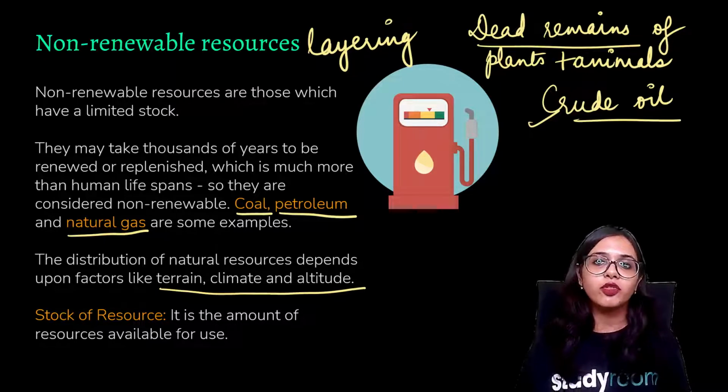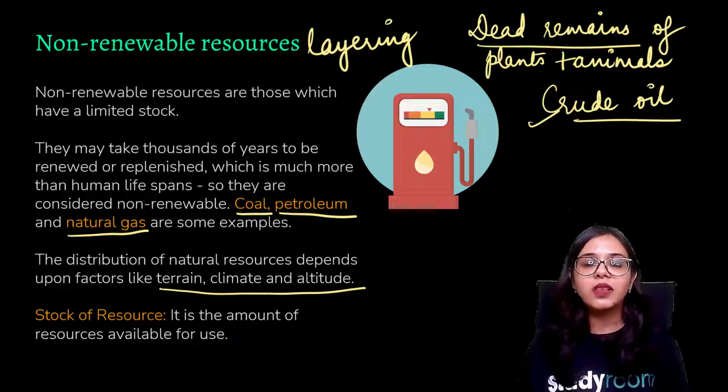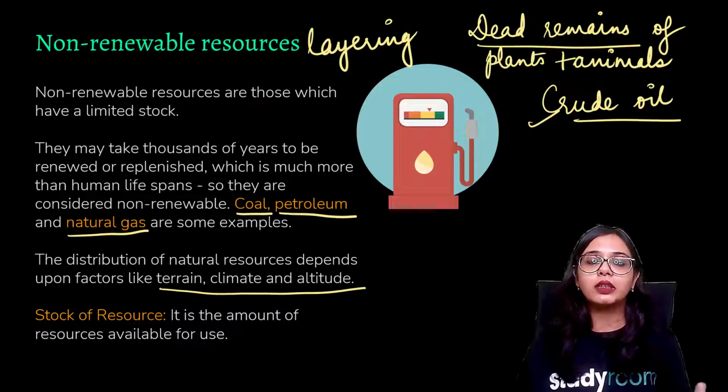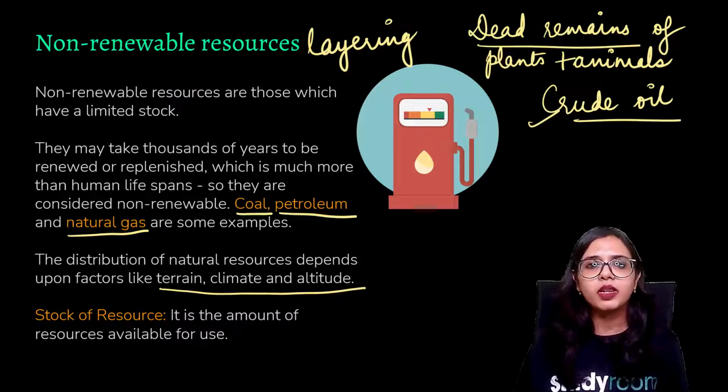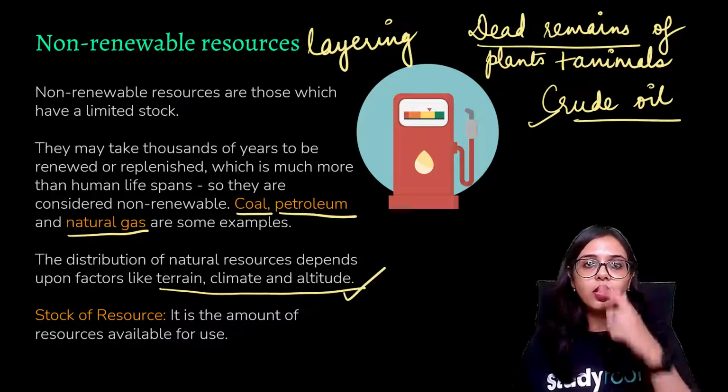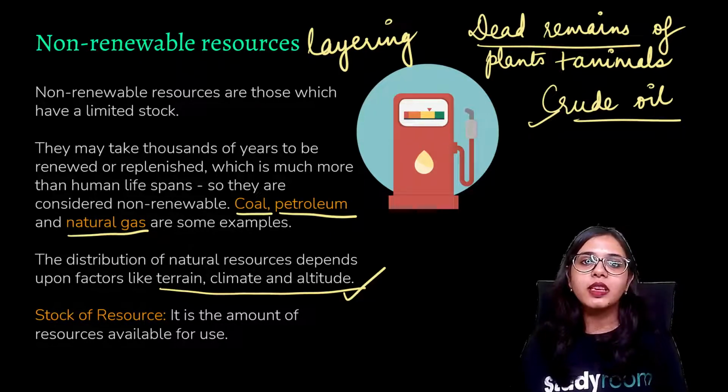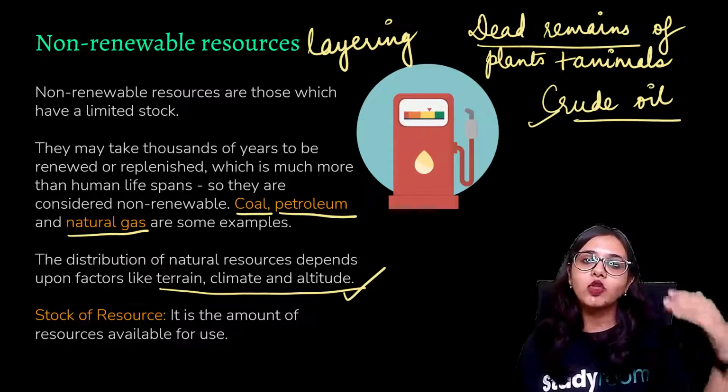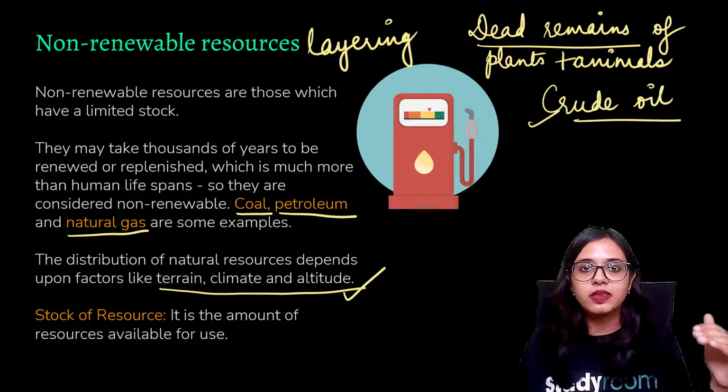So the kind of natural resources that are available to us depends on the terrain, and it depends on the climate as well, whether it is dry, arid, cold, normal, temperate, or tropical, hot. Altitude as well. For example, glaciers are available to us at the topmost portion of the mountains, in the hilly areas.